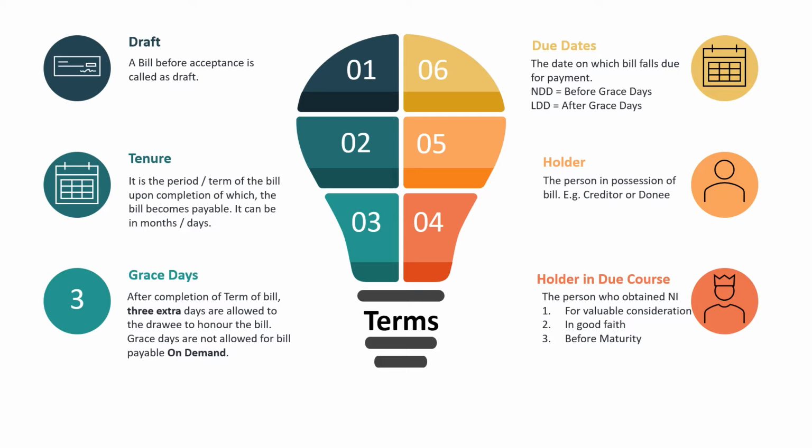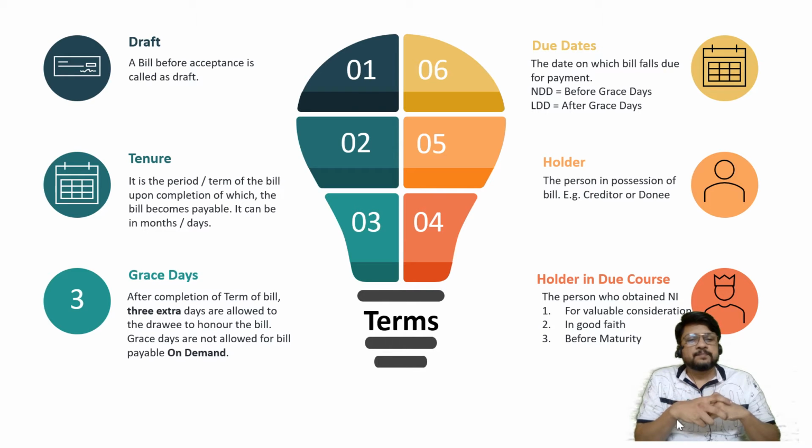So you can see the icons also. Holder I am considering a normal icon, whereas holder in due course I am considering an icon with a special crown on his head, because he is a person who has fulfilled 3 qualifications. Number 1, for valuable consideration. So if I give a gift of the bill to my friend, there is no consideration flowing from him to me. It is just a gift given by me. So my friend is not a holder in due course, but my friend is holder.